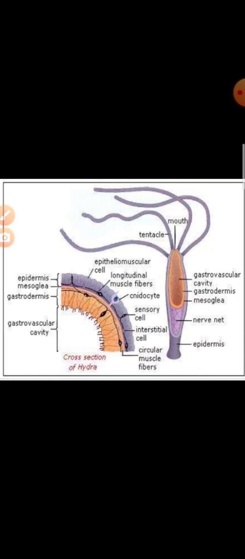Here you can see the cross section of a hydra. It looks like a polyp and a medusa is formed here. These are the examples of those organisms.